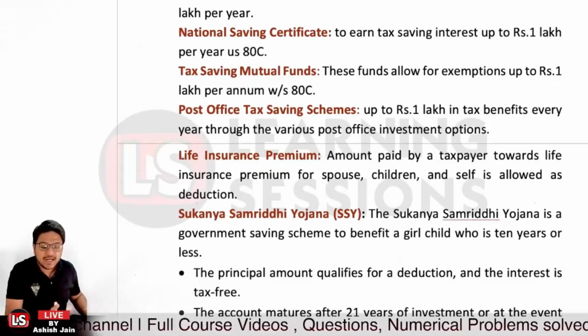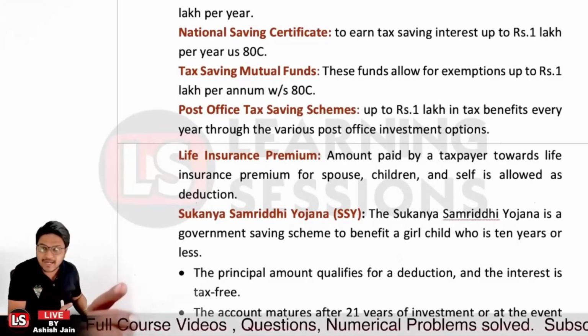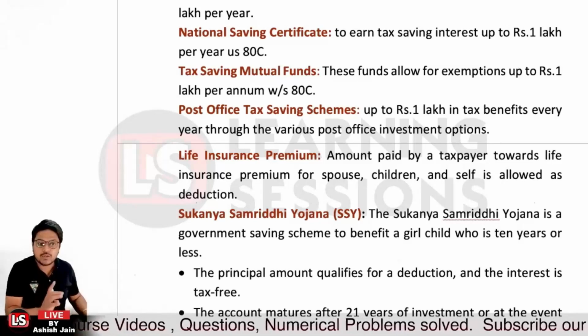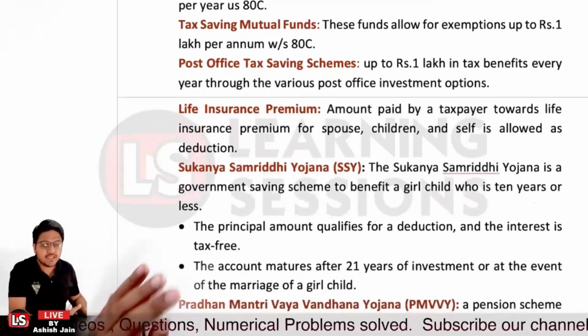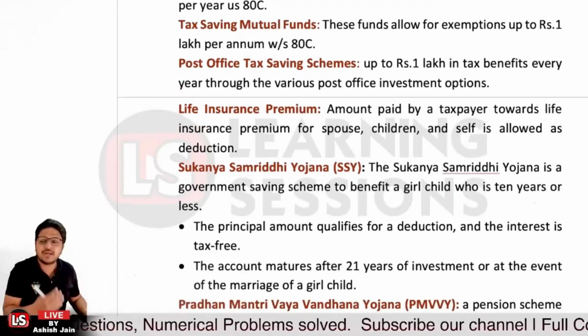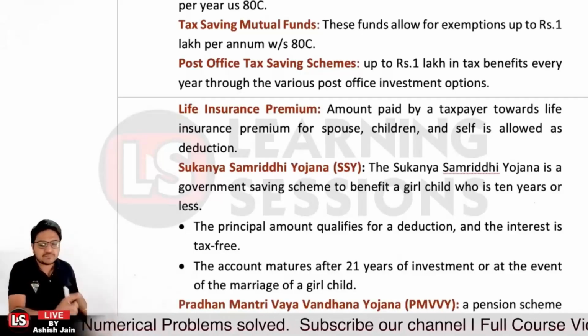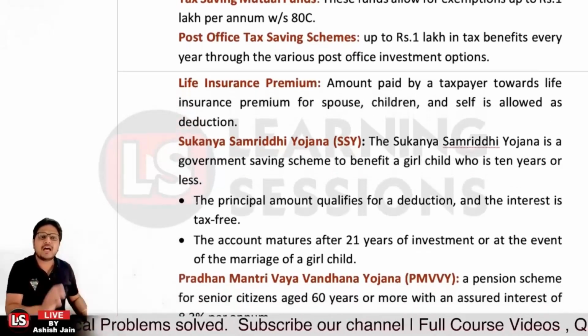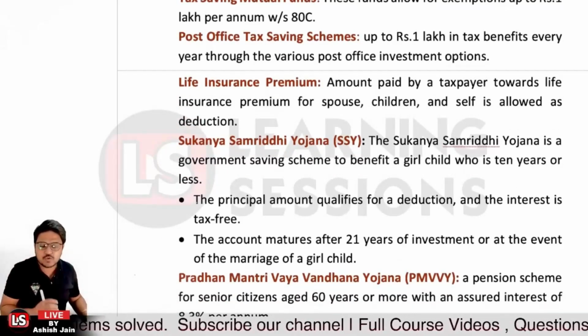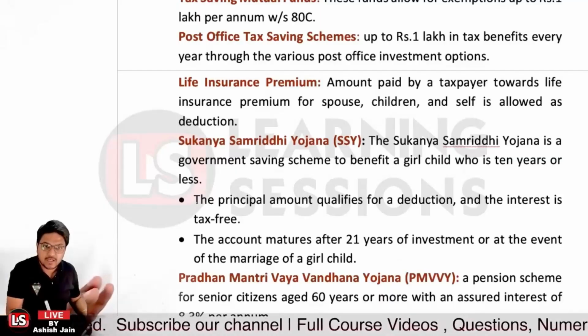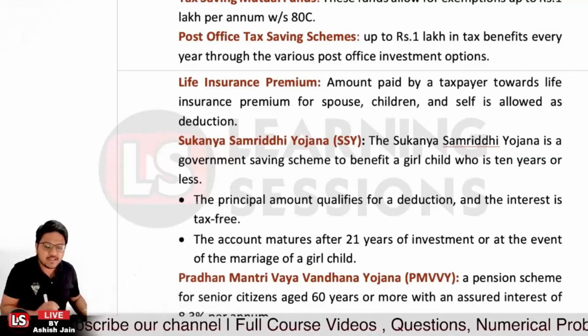Interest is also tax-free, and the account will mature at what point? When the daughter attains the age of 21 years, or in the event of the marriage of the girl child, right? Further, it's related to Pradhan Mantri Vaya Vandana Yojana. Now, this is for persons who are aged 60 years or more, and that's a pension fund scheme.